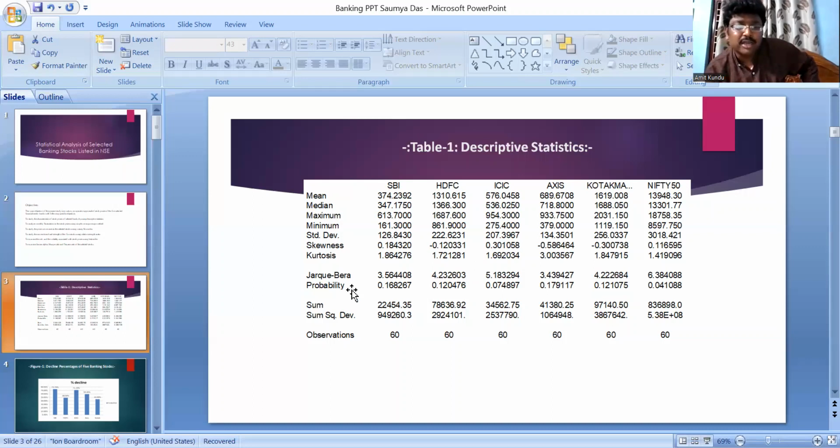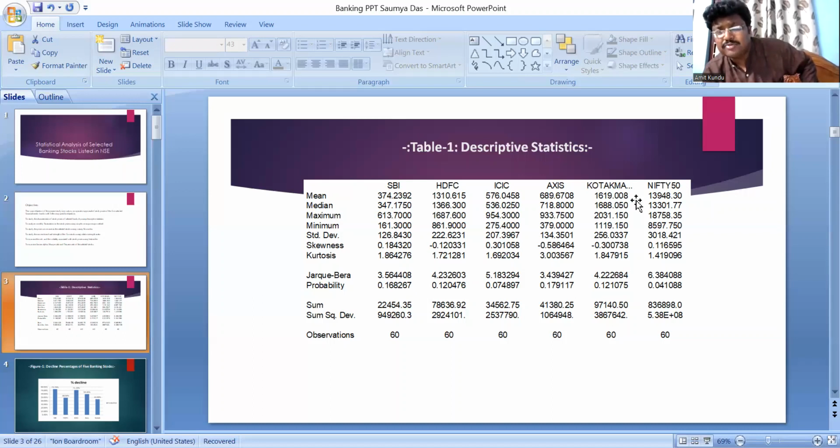And now there is the Jarque-Bera probability. If you consider the Jarque-Bera probability, all the values for SBI, HDFC, ICICI, Axis Bank, and Kotak Mahindra show they are normally distributed, as we cannot reject the null hypothesis. The null hypothesis is that the series is normally distributed.